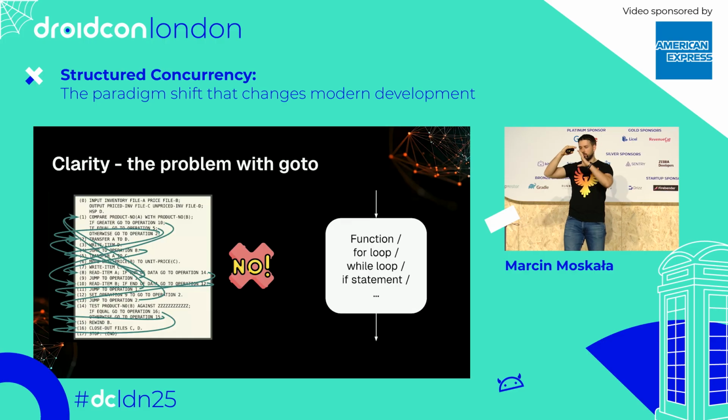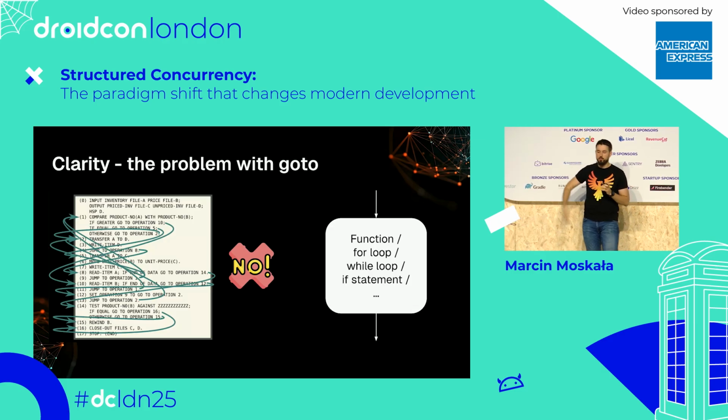And thanks to that, you can analyze this block in separation from anything else in your code. You know nothing will jump inside of it, and nothing can jump outside of it. If you go in here, you must go out of here.